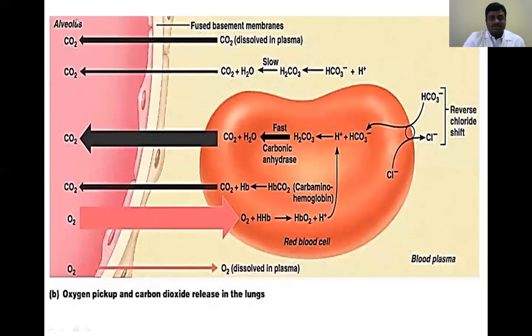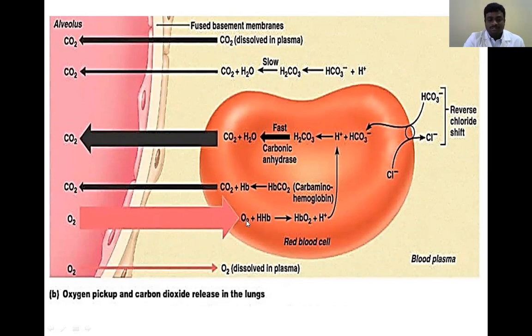Okay. So whenever carbon dioxide is released, the oxygen enters into the blood. So O2 enters into the RBC, and also some amount of the O2 is directly dissolved in the plasma. When O2 enters into the RBC, hemoglobin is available along with the hydrogen ion. When free oxygen is available in the RBC, hydrogen ions are separated from the hemoglobin.